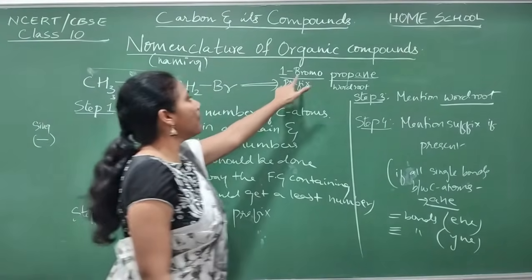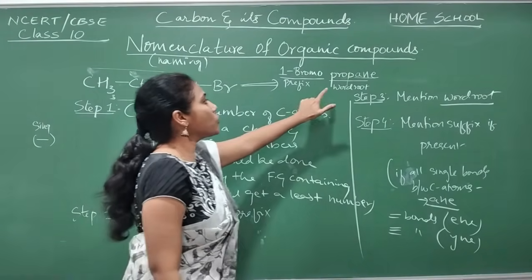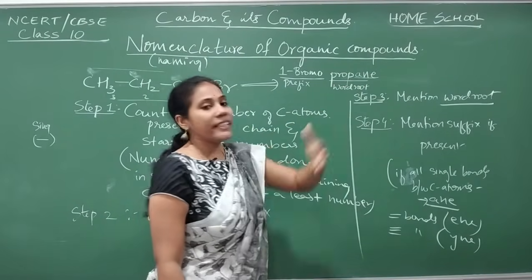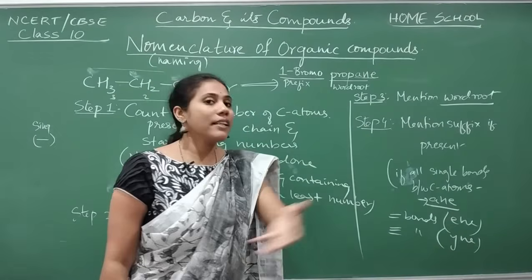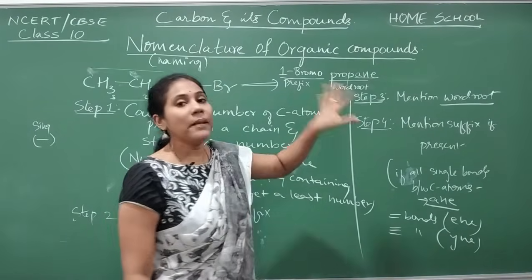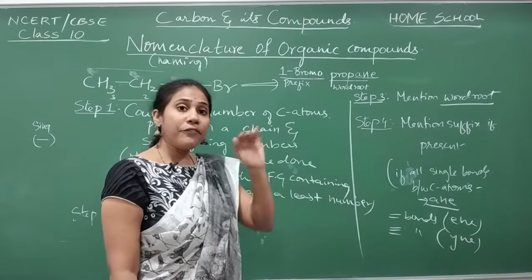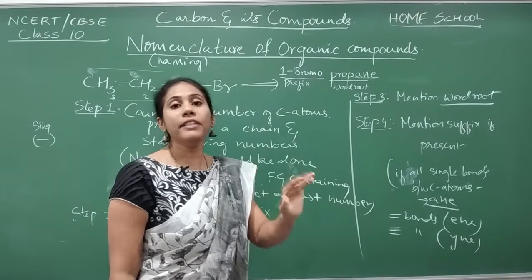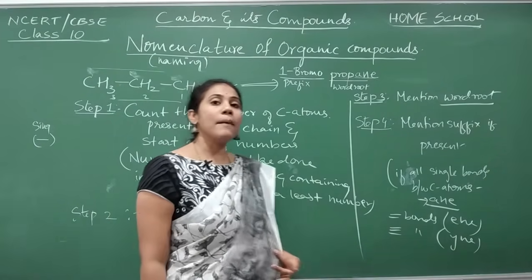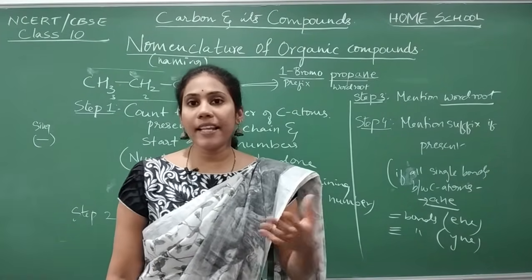You see, the name itself will tell you half of the properties, isn't it? It is talking about what group is there. It is talking about how many carbons are there. And it is also talking about whether you have a single bond, double bond or triple bond between carbon atoms. See, so much information is given by the name itself. So definitely you should learn all the rules to write the name. And some more examples we will see in the next video.